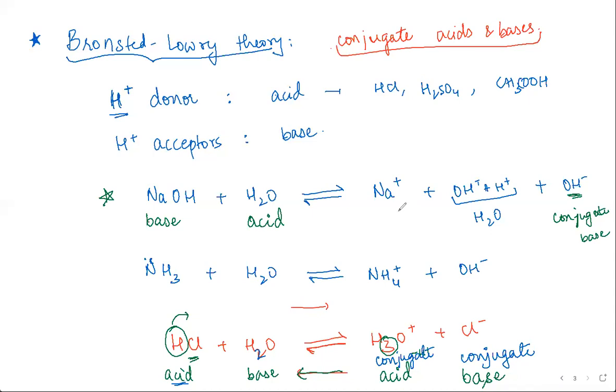If you take H2O as a whole, then H2O will be the conjugate acid, or H plus would be the conjugate acid. So in this situation, ideally NaOH is the base, then Na plus would become the conjugate acid, because the presence of Na plus is attracting the OH minus, freeing up the H plus. So it's indirectly releasing the H plus ion, which is why in this situation this becomes the conjugate acid.